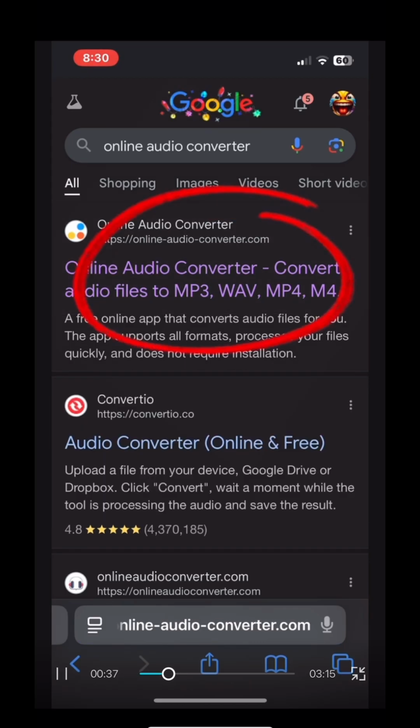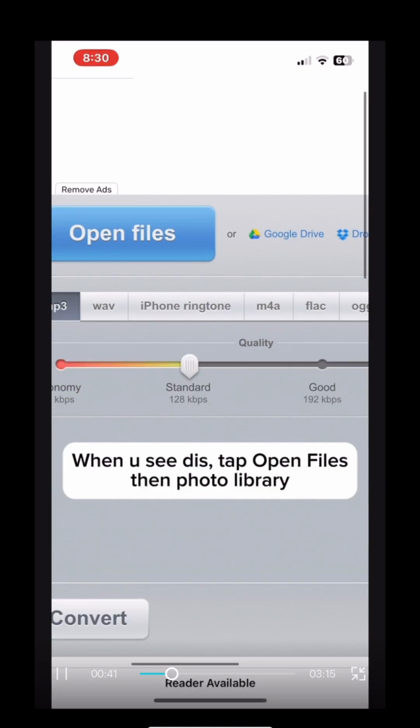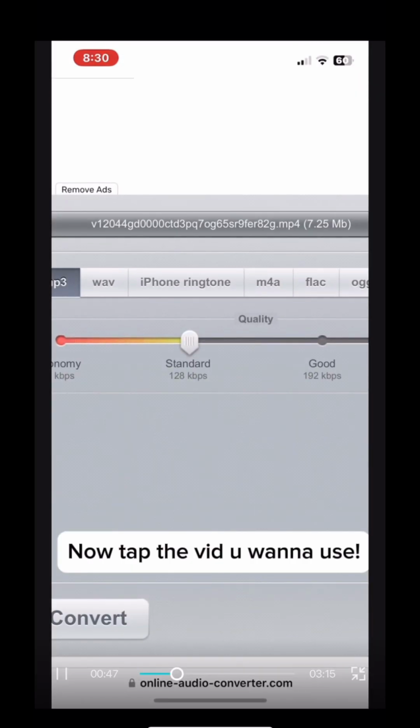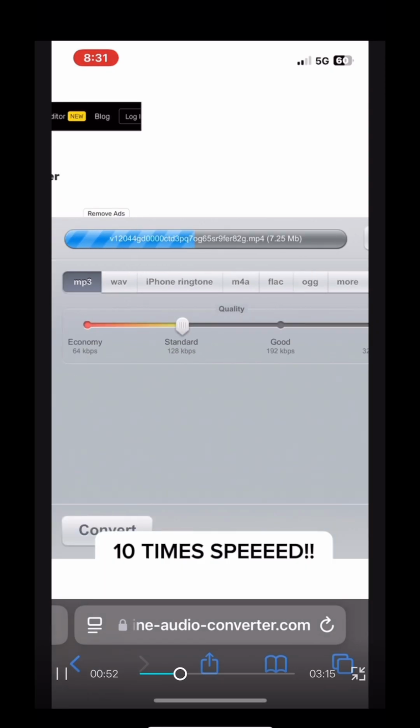Tap this. When you see this, tap open files, then photo library. Now tap the video you want to use. Let it marinate real quick.